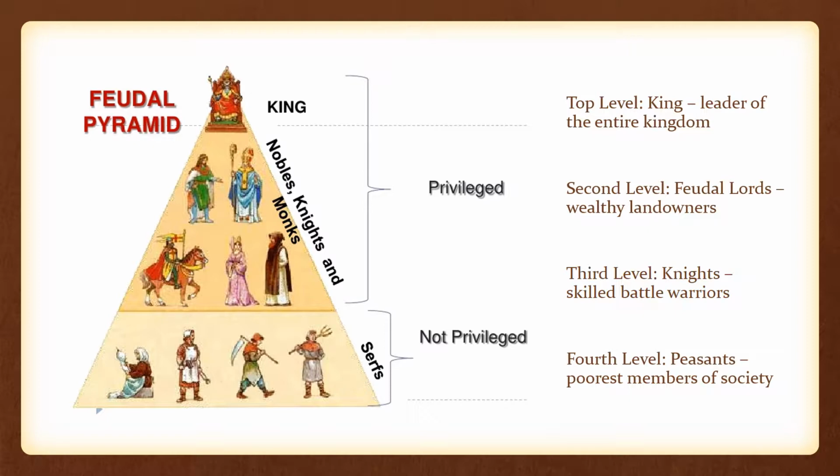At the fourth level were the peasants or serfs. They were the poorest people. They were the most members of society and made up the largest part of the population. They were farmers that worked the land and tended to the animals and crops. This model became known as the feudal pyramid.